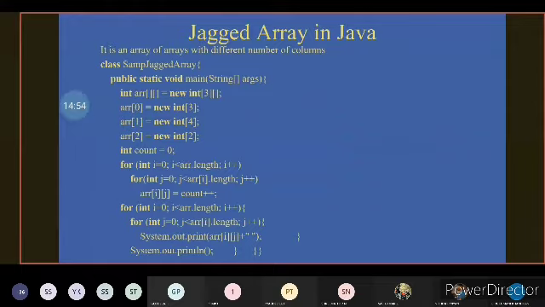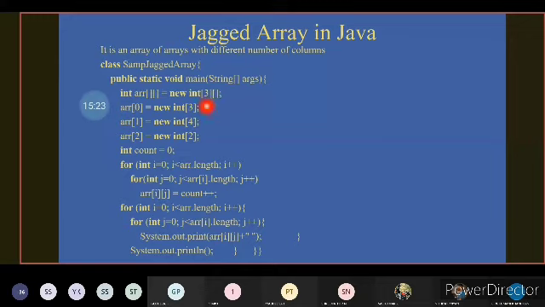The next concept, jagged arrays in Java. Jagged arrays means that it is an array of arrays with a different number of columns. For example, within the main method, we have int ARR of new int of 3 comma open bracket. Here we didn't give the size of the column. The size of the column will vary for each and every row.